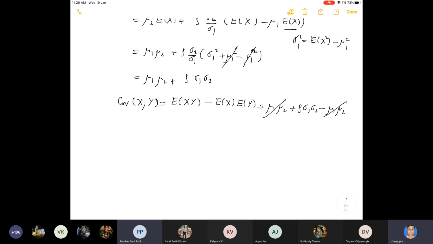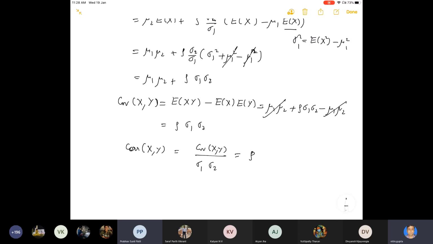This will cancel out. Therefore, this will be rho sigma 1 sigma 2. Therefore the correlation coefficient between X comma Y is the covariance of XY divided by the standard deviation of X times the standard deviation of Y. So this is rho.